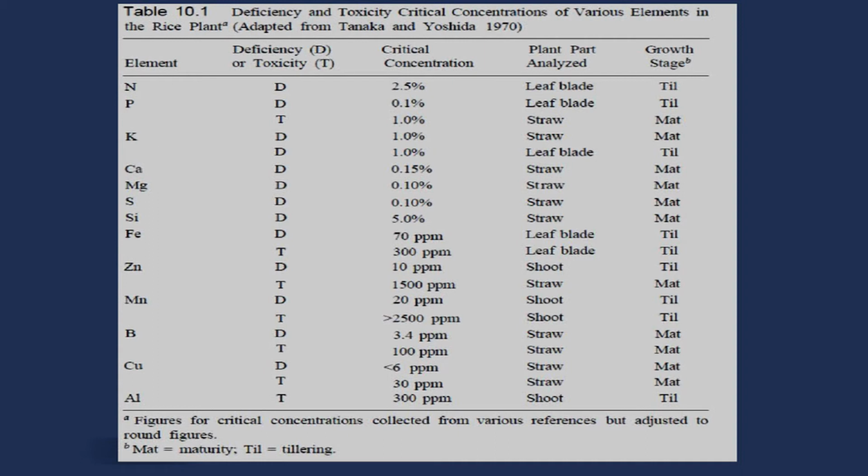So for iron the sufficiency range is from 70 to 300 ppm, meaning it should not go to 70 or below, or go high above 300, where you will have toxicity symptoms. So you need to find out the optimal supply. Also, it is quite interesting that the difference between deficiency and toxicity is very small, very marginal, in the case of micronutrients: 70 ppm deficiency, 300 ppm toxicity.